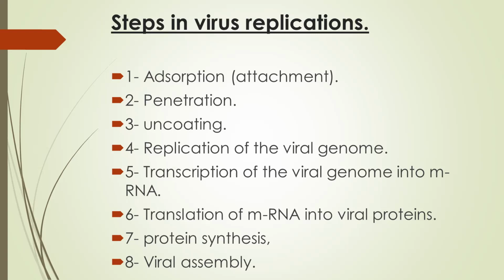Number one step is adsorption, that is the attachment of the virus on the surface of the cell. Second, after the attachment, comes penetration, in which endocytosis is formed on the surface, and through this endocytosis, the genetic material penetrates into the cell. The third one, after the penetration, is uncoating of the genetic material of the whole virus.